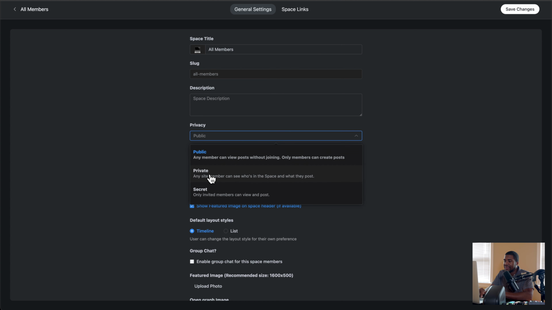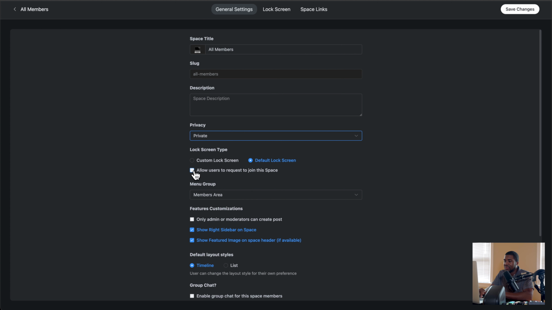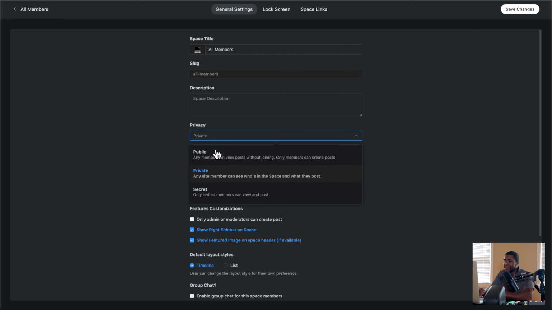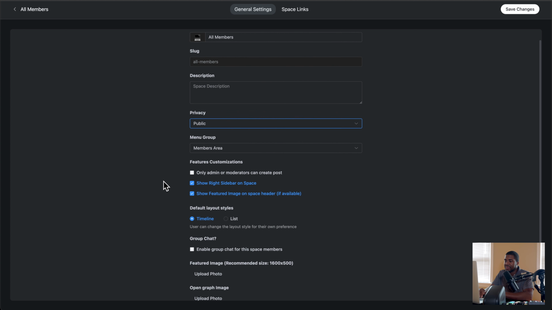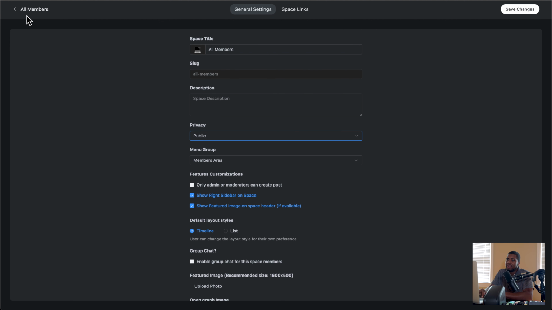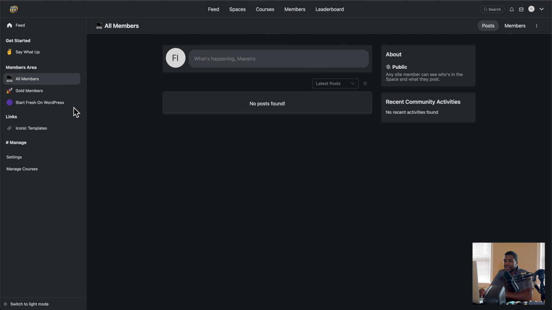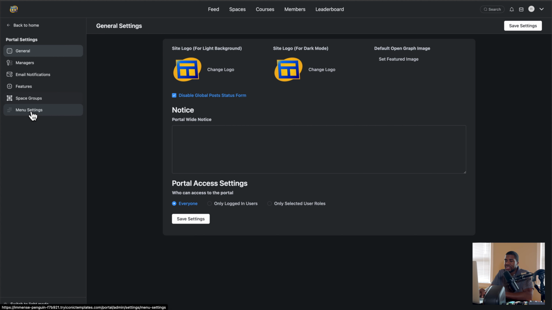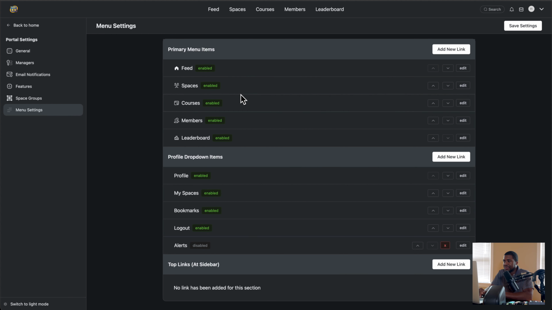But if I want to change it to private, I can. You would see that this checkbox comes in. But for public, there's no reason for it. Because it's public, people should be able to just join the space by default. I'm guessing that's why that is. That is space groups.